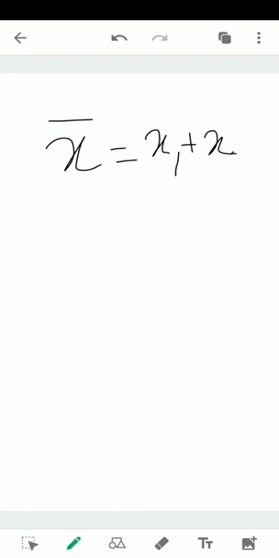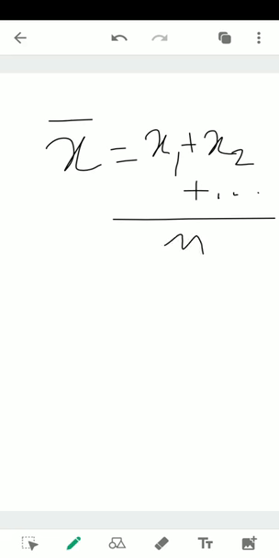Before going into median, the standard form of writing mean: the symbol used for mean is x bar. We write it like this, x with a bar on the top, and we write it as x1 plus x2 plus dot dot dot, it goes on, plus xn, divided by n.